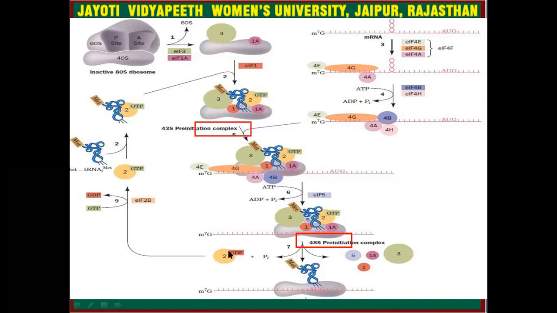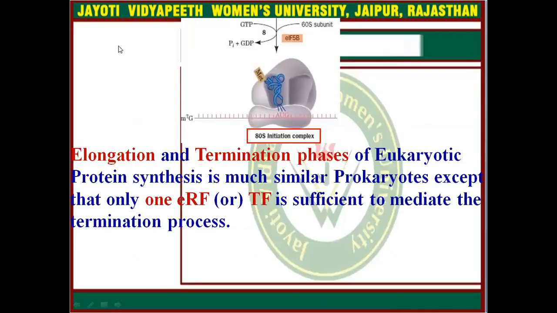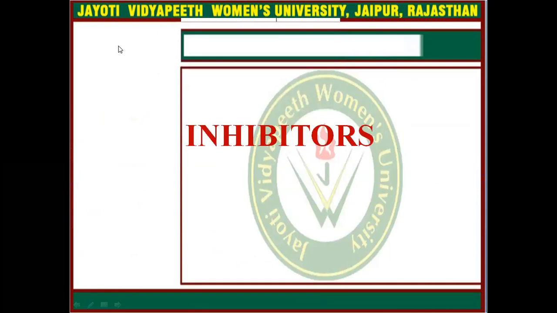Now these releasing factors will be recycled and can be used for the next cycle. Elongation and termination phases of eukaryotic protein synthesis are much similar to prokaryotes, except that only one releasing factor is sufficient to mediate the termination process.